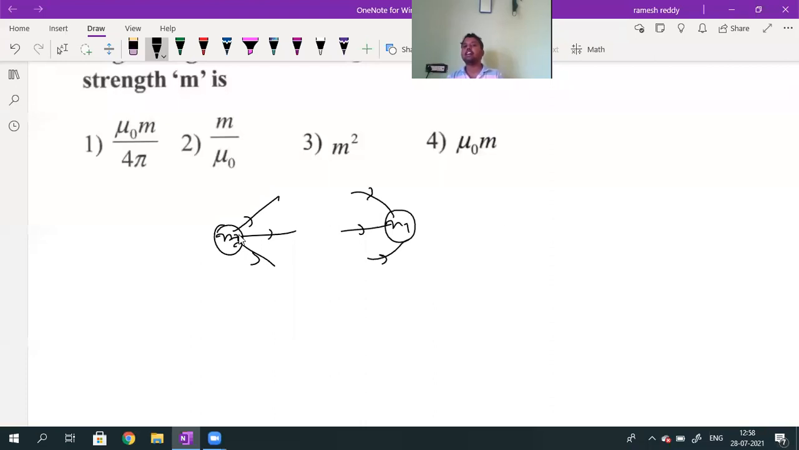Actually, we studied Gauss law in electrostatics. In electrostatics, Gauss law tells you the total flux. Flux is nothing but the total number of field lines passing normally through a surface, and it is equal to 1 by epsilon naught times the total charge. What is the source of electric field lines? Charge. Charge is the source of electric field lines. So electric flux is given by 1 by epsilon naught into Q.